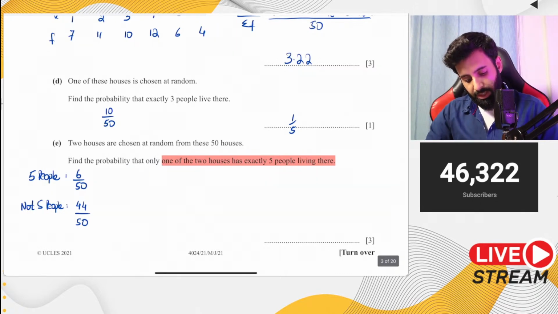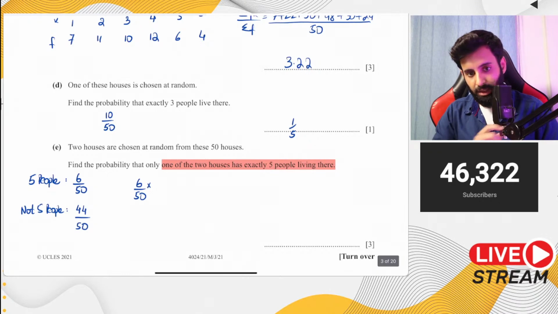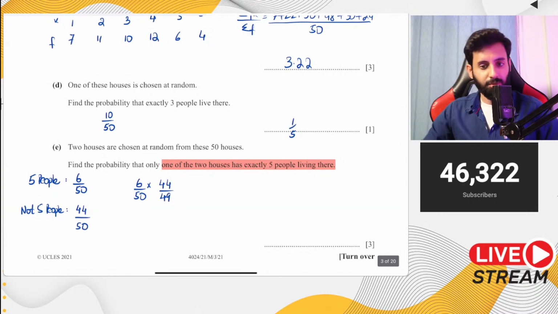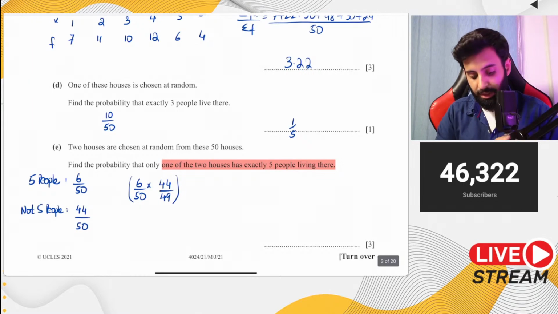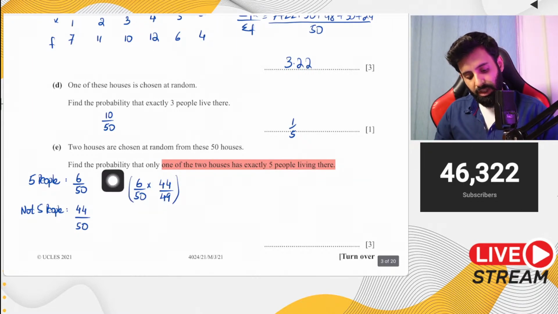So that means it's possible that the first house that's chosen at random has 5 people living. So in that case, in the second house, you have to have other than 5 people. So that means 44 over 49. Now remember, you're selecting 2. So don't forget to take 1 away from the denominator, because the only way that you can have 2 houses is when you do it without replacement.